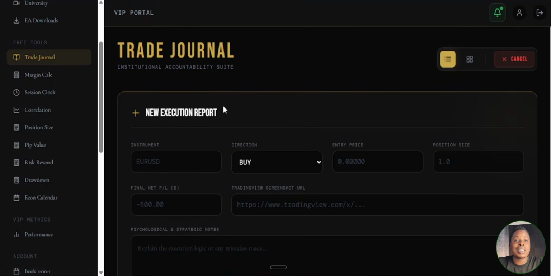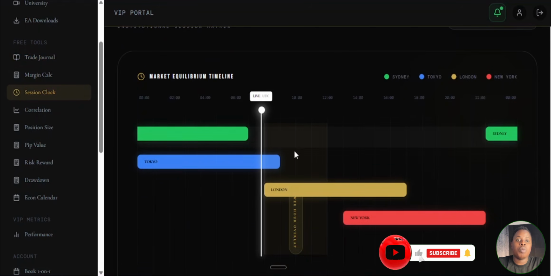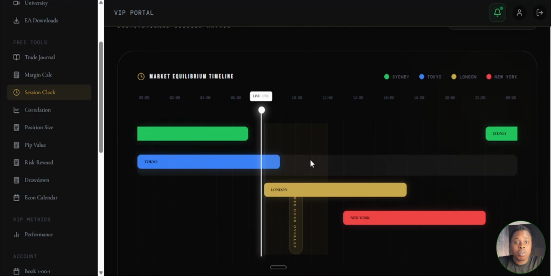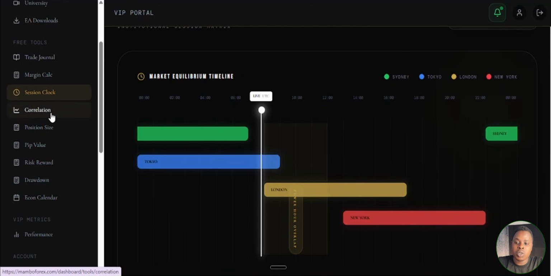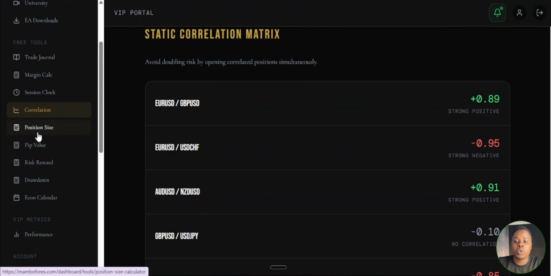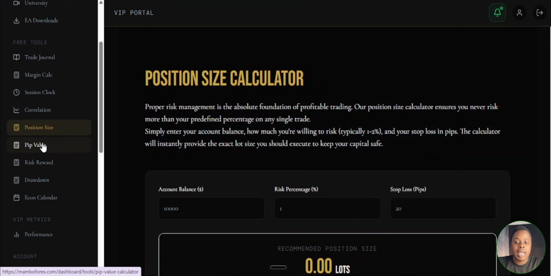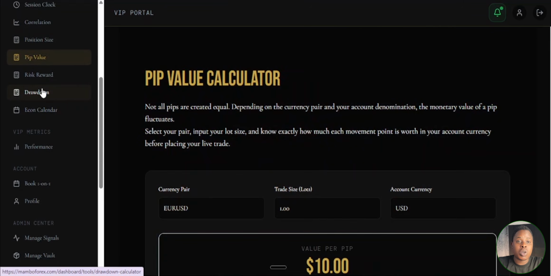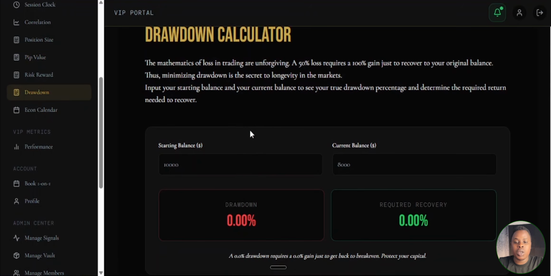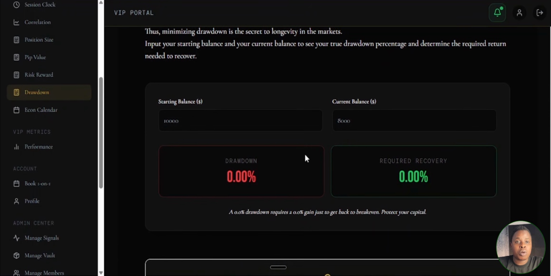You are also going to get a session clock which is going to tell you, in your current time zone, what time zone you are in and where the overlap is during these time zones. We are also going to give you a correlation tool, a position size calculator, a pip value calculator, and a drawdown recovery calculator. So here you are trying to see how much drawdown you have and how much profit you need to recover your drawdowns, right?